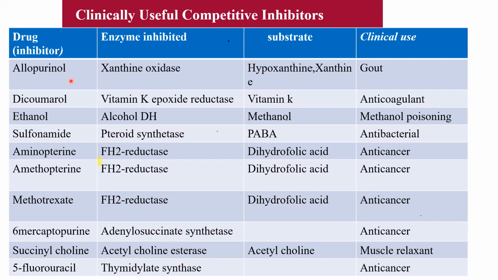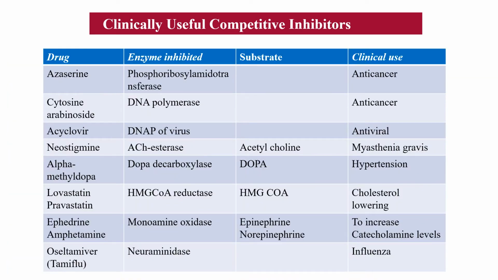So these are the various drugs: allopurinol, dicumarol, ethanol, sulfanilamide and succinylcholine. And aminopterin, amitriptyline, methotrexate, 6-mercaptopurine and 5-fluorouracil are the anti-cancer drugs of which action is dependent on the competitive inhibition of the enzyme. There are certain other drugs also which are used as drugs, and they are competitive inhibitors of the enzymes.